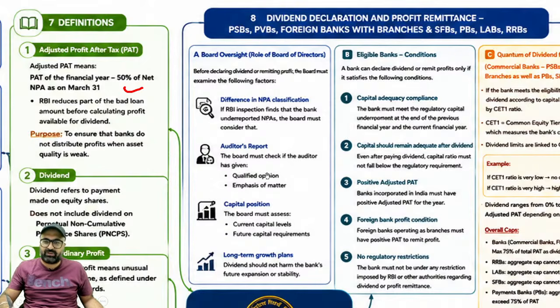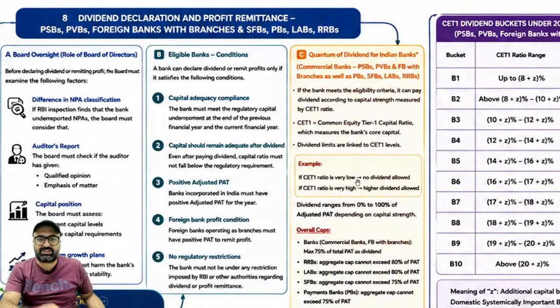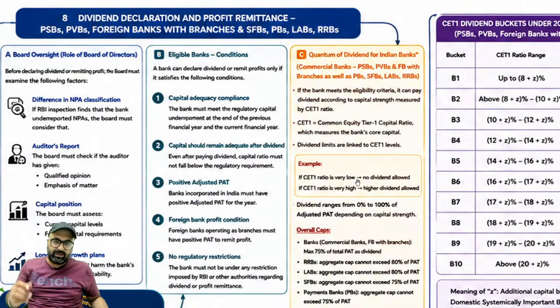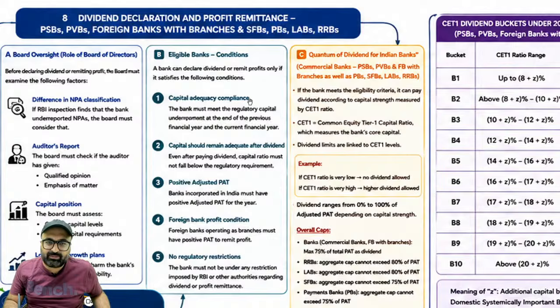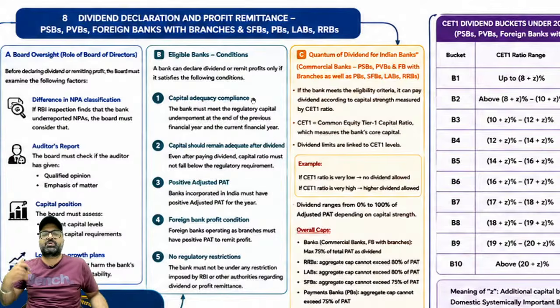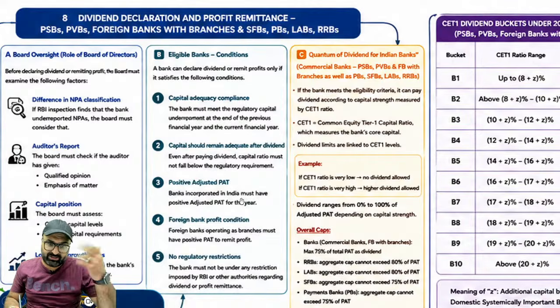अगर ये conditions fulfill हैं, then only you can go for the second option or the second step. Second step is eligibility. Capital adequacy compliance. The bank has that capital adequacy compliance of capital adequacy ratio as well as common equity tier 1 capital, then only you are allowed. Capital should remain adequate even after distribution.